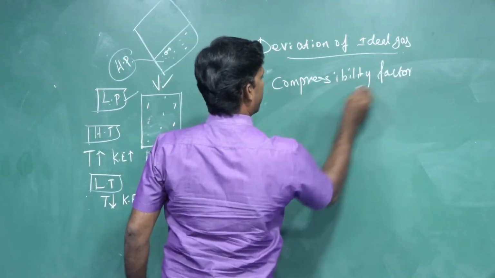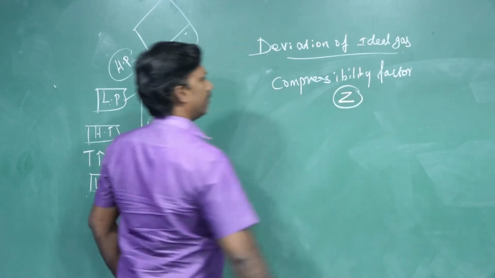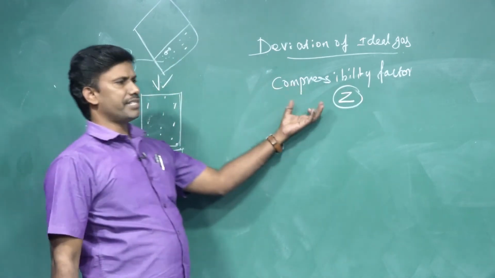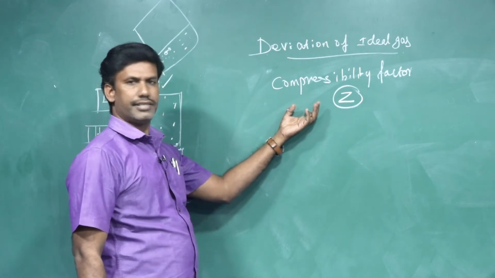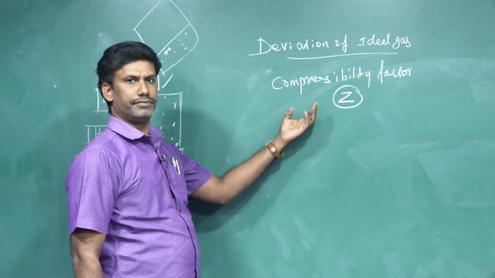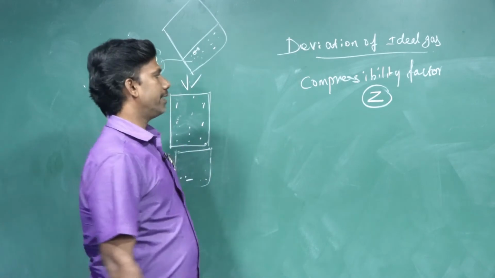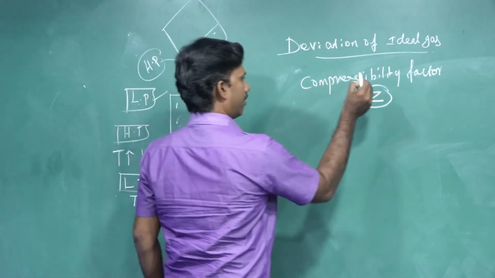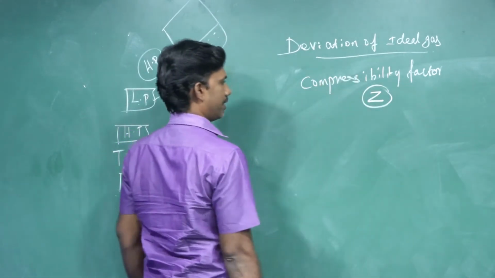Compressibility factor, denoted by Z. It is a measure of the deviation of an ideal gas from reality. Let us move on to the compressibility factor Z. It is denoted by the letter Z.